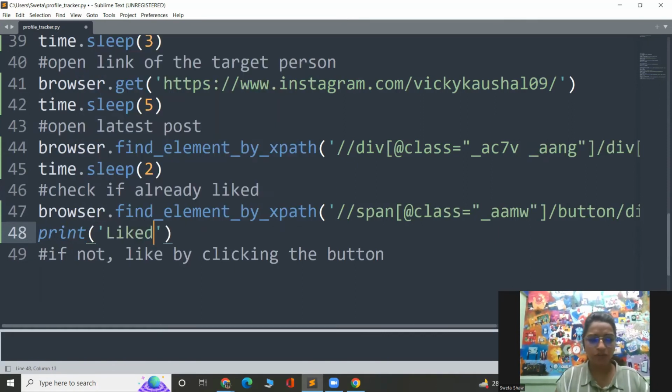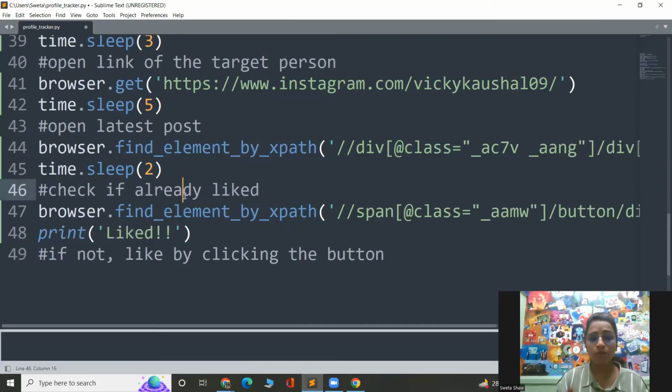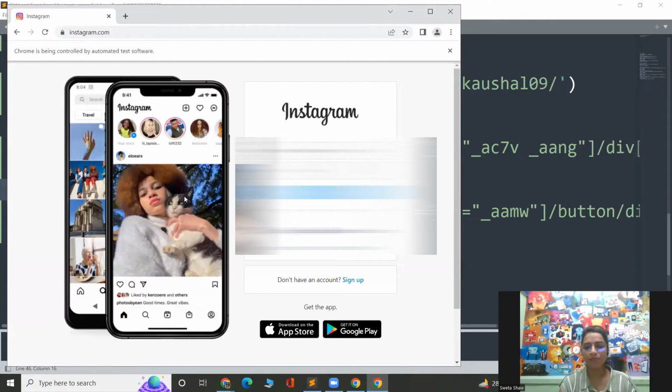Light, just print light so that we know something has happened. Okay. Now for now, let me just unlike this, and let me run this program to see what is happening. Abhi tak what I have done till now. Let me run this. It will be taking 5 to 10 seconds because there are different steps which are taking place. So let us just wait till then.